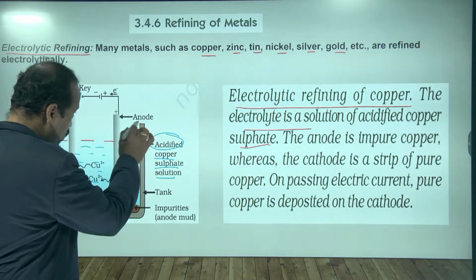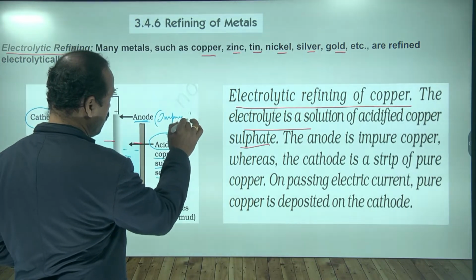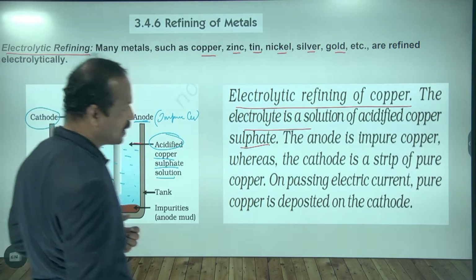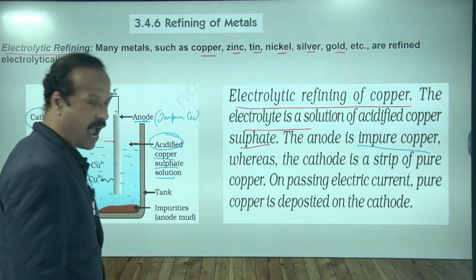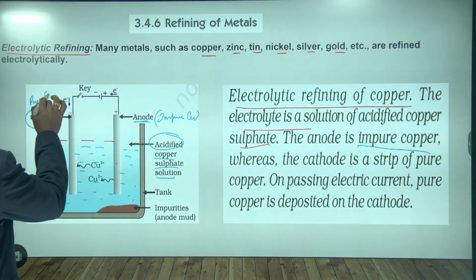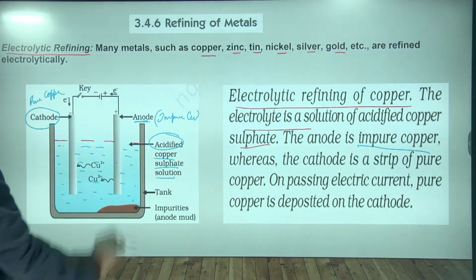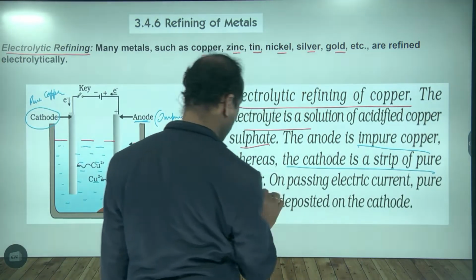Now the anode is taken as impure copper, and the cathode is made up of pure copper, a strip of pure copper.